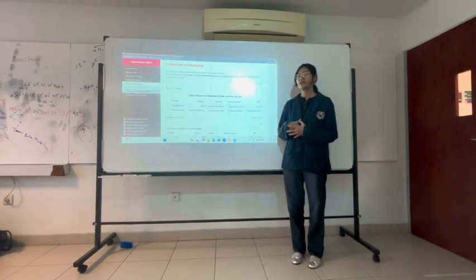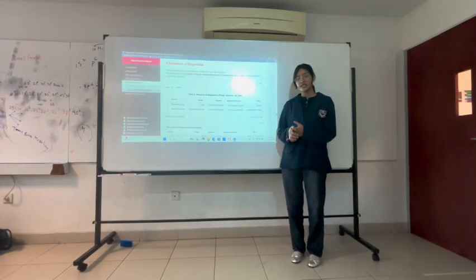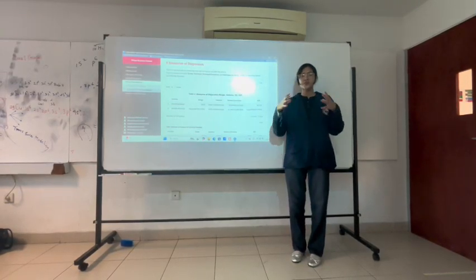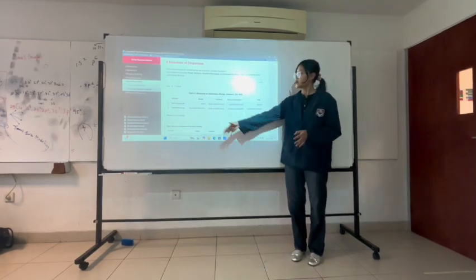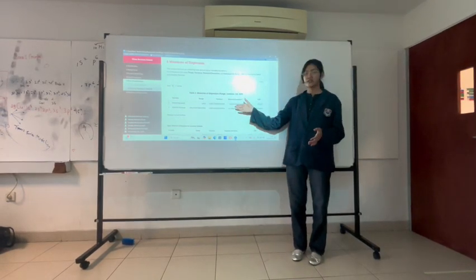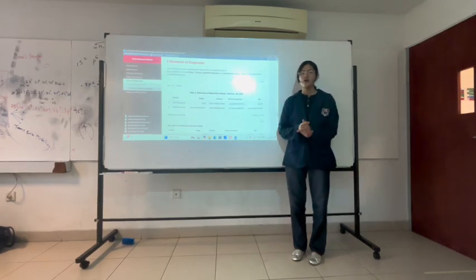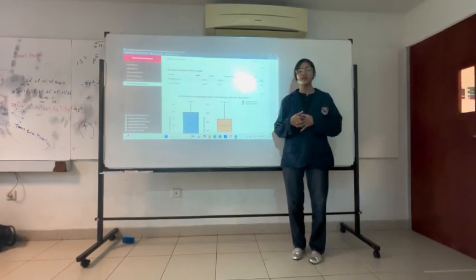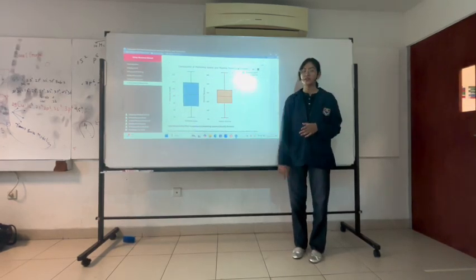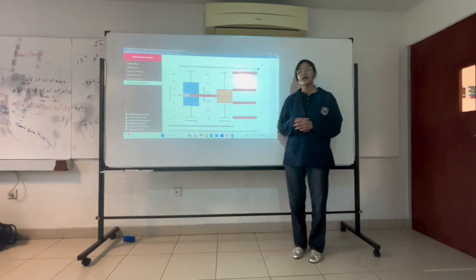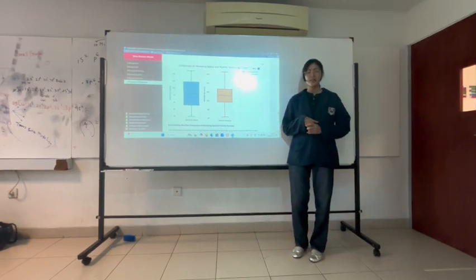Let's jump into the next topic, measures of dispersion. This section focuses on analyzing how spread out or variable the data is. The measures used are range, variance, standard deviation, and interquartile range, or IQR, for marketing spend and monthly revenue. This visualization compares marketing expense and monthly revenue using two different scales.